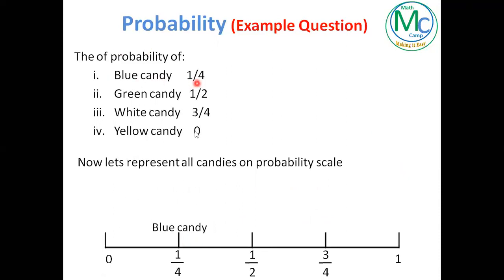So we have blue candy 1/4, it will go on 1/4 place. Green candy has 1/2, it will go over there. The probability of white candy is 3/4, so it will go over there. And yellow candy has 0 probability, so it will go over here. So this is how we represent all probabilities on a number line.